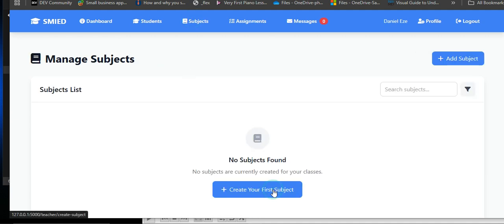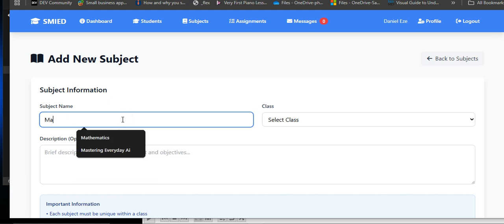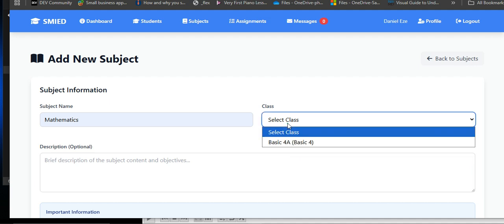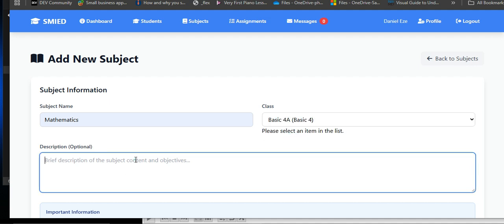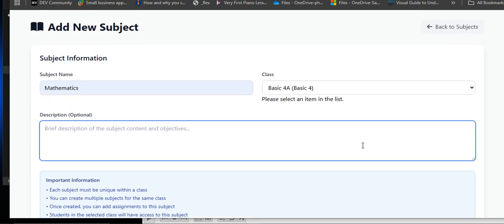So let's add just one subject. Let's say mathematics, of course, same class. Description of that subject, arithmetic and so on. If you have time for that, you can actually do that.